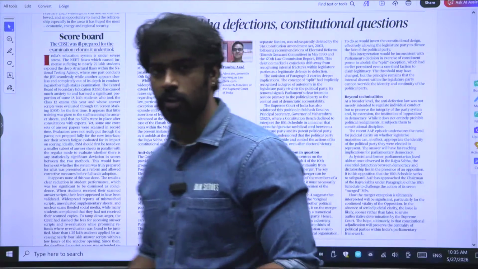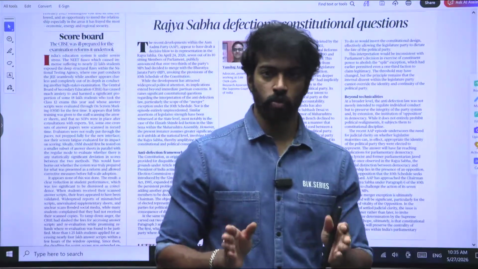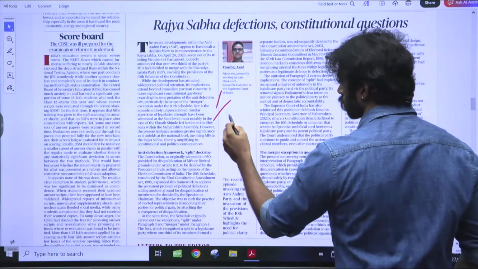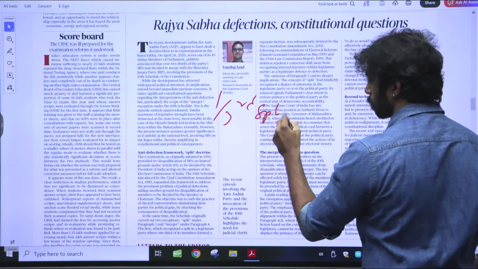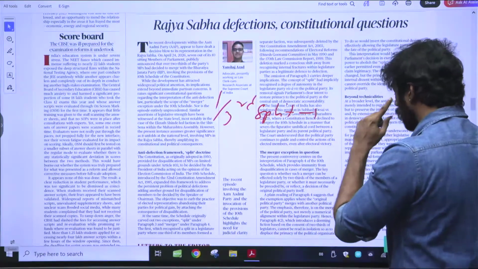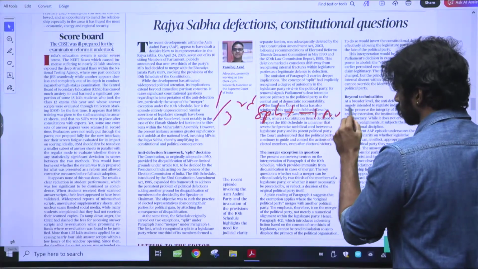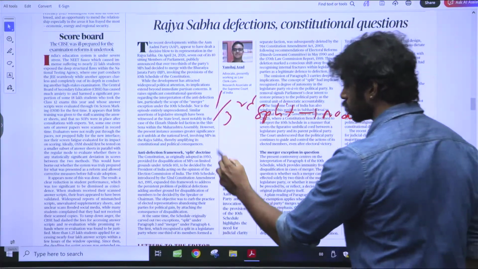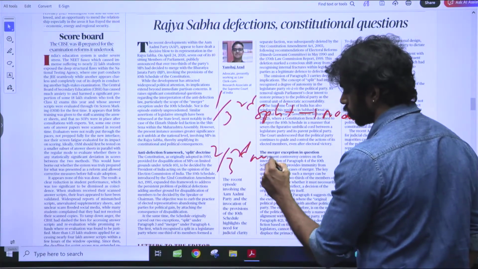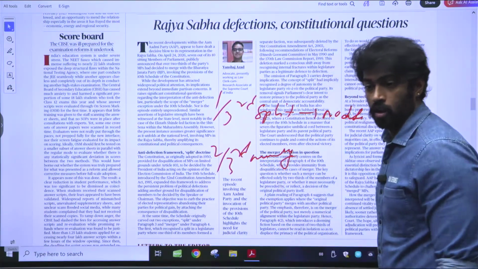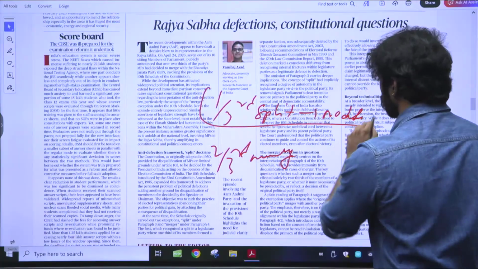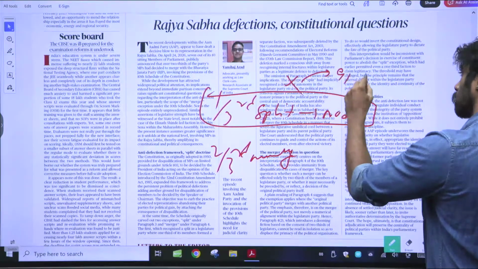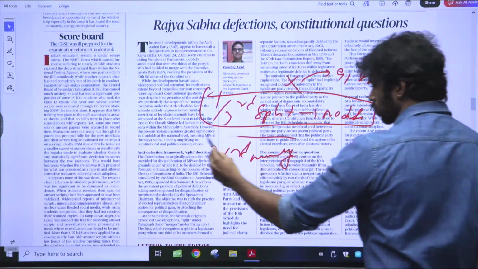Right? What is it saying? It's saying that there are two exceptions. One is the one-third split. A one-third split can happen, meaning that people will not be disqualified under the anti-defection law based on a one-third split. And there is the two-thirds merger, with two-thirds of members merging. This one-third split aspect has been removed in the 91st constitutional amendment. The only thing we have is the two-thirds merger.